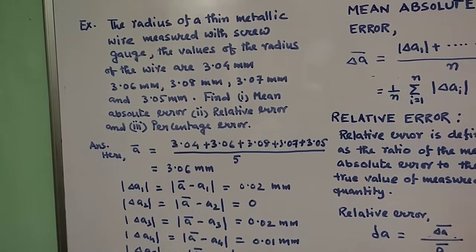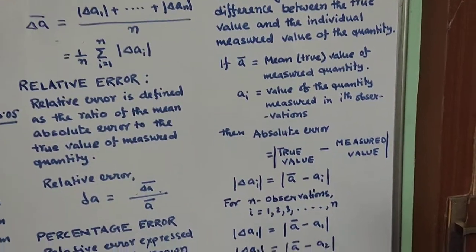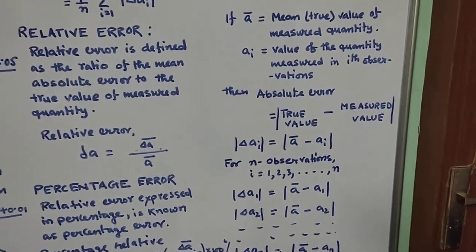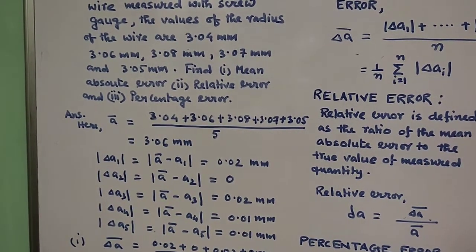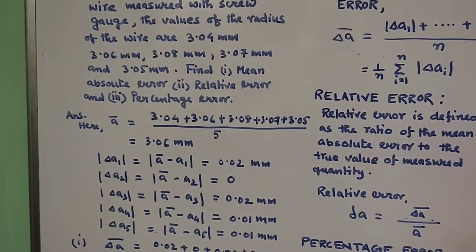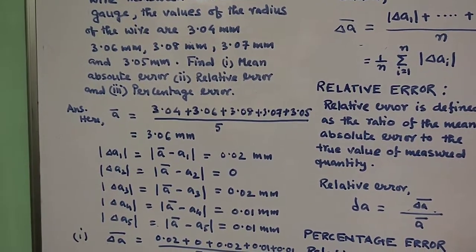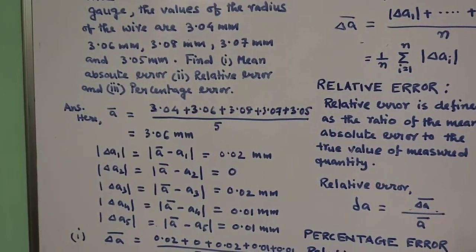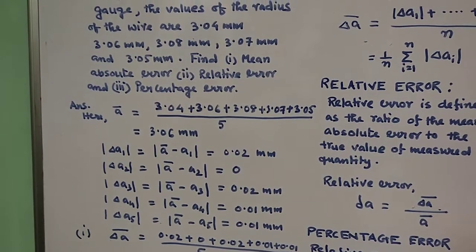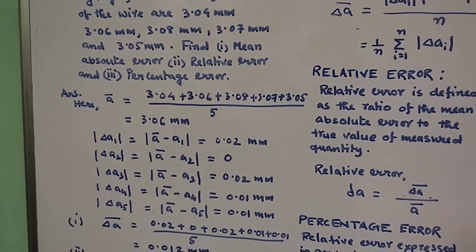Now if you have to calculate the absolute error for each observation, then we have to use this formula: delta A i equals absolute sign, A bar minus A i. Like this, delta A1 is A bar minus A1. A bar we already have, and A1 is your 3.04, so it is coming out 0.02. As it is the absolute value, it is always positive. In this way, for delta A2 you will get 0, for delta A3 modulus sign you will get 0.02 mm, for delta A4 you will get 0.01 mm, for delta A5 you will get 0.01 mm.